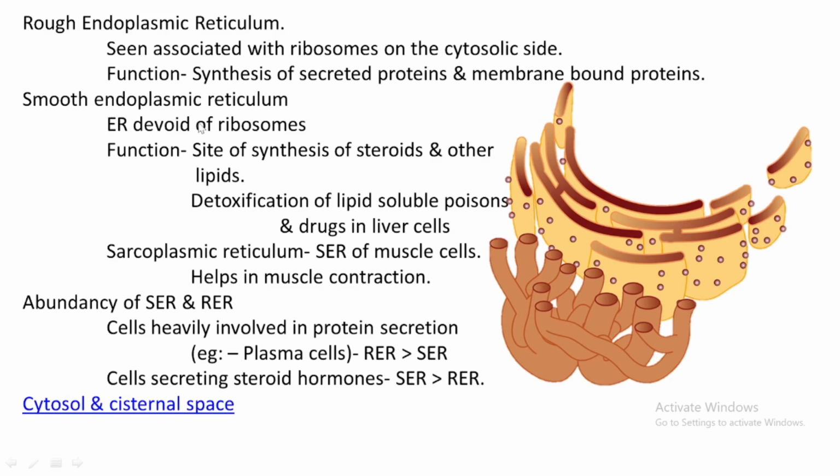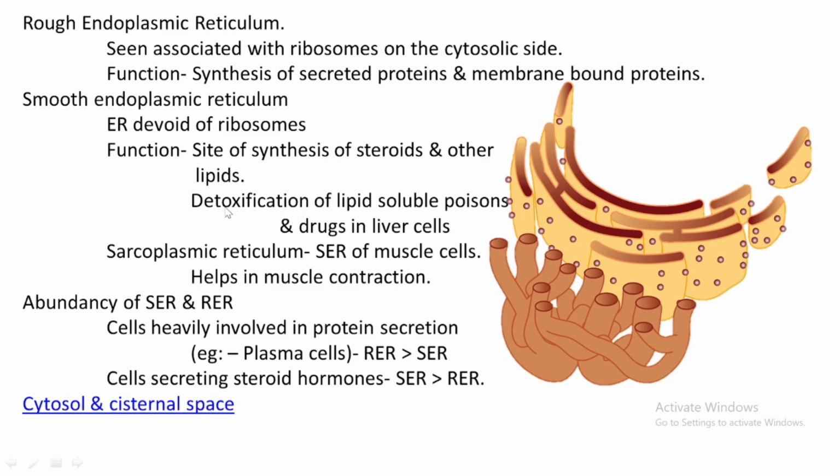Then coming to smooth endoplasmic reticulum. Smooth means its membrane is not bound by any ribosome, so it is called the smooth endoplasmic reticulum. What is the function of this smooth endoplasmic reticulum? It is a site of synthesis of steroids and other lipids. It is not synthesizing proteins. Instead, it is synthesizing steroids and lipids.